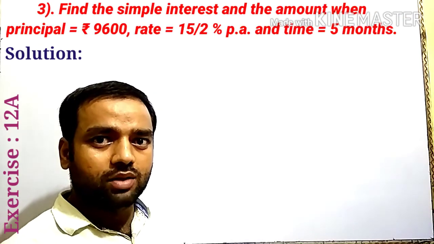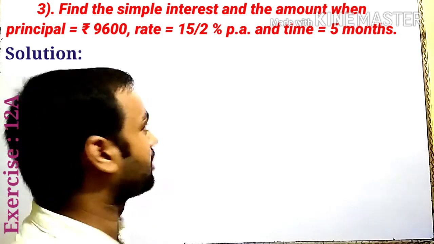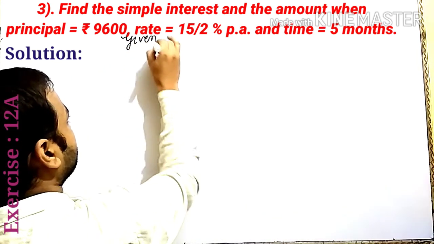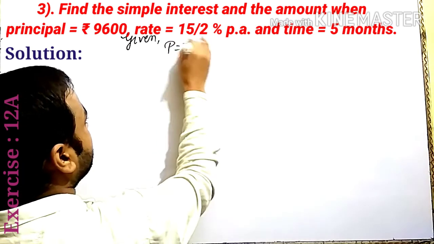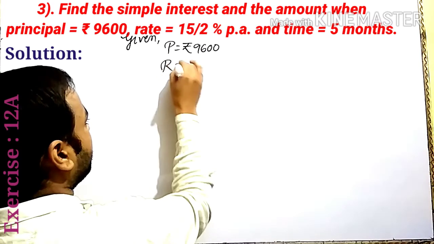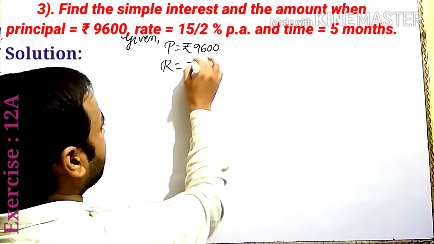In question number 3, given principal 9600. Rate given here 7 whole 1 by 2% per annum.